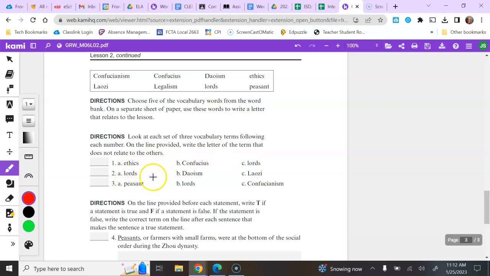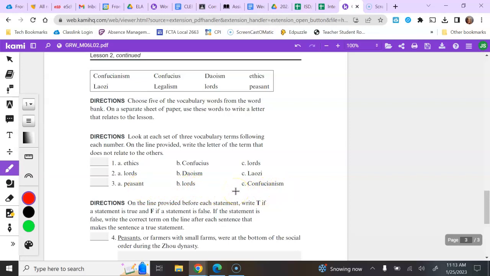Number 2, lords, Taoism, and Laozi. Which 2 are connected? 1 is not. So which one is not? You're going to put that on the line. Third, peasant, lords, Confucianism. Again, 2 are related or connected somehow.